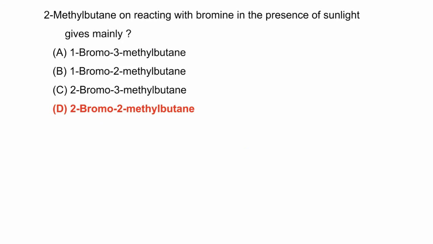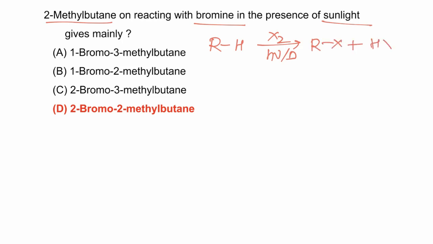In this question we have to find when 2-methylbutane is reacted with bromine in presence of sunlight, which product is formed. So when alkanes are reacted with halogen in presence of sunlight or high temperature, then alkyl halide is formed along with formation of hydrohalic acid. Now this is a free radical substitution reaction mechanism. So now this molecule is 2-methylbutane on reacting with bromine and sunlight.